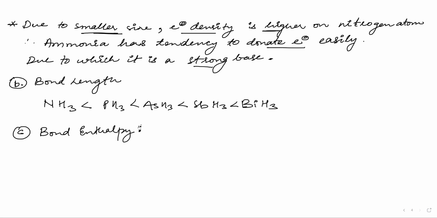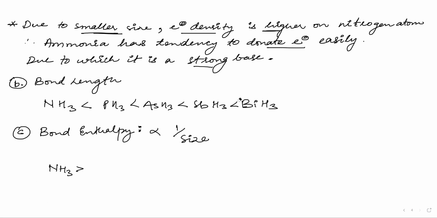Bond enthalpy. Bond energy or bond enthalpy is inversely proportional to the size. So if it is inversely proportional to the size, then NH3 will have the highest bond length. Now, don't say that there will be electronic repulsion. No, there will be no electronic repulsion, because nitrogen has a lone pair, but hydrogen does not have a lone pair. If it does not have a lone pair, then there will be no electronic repulsion.